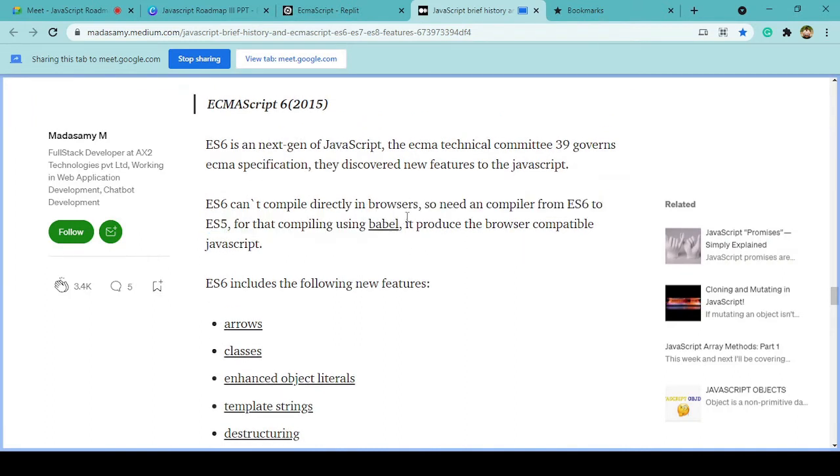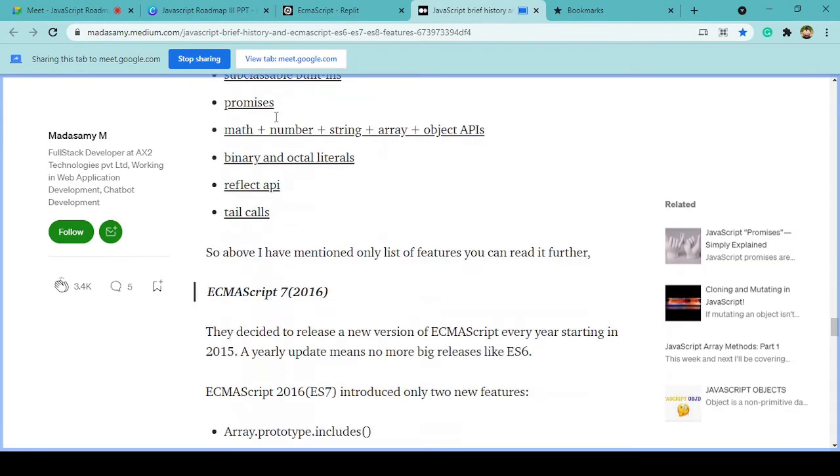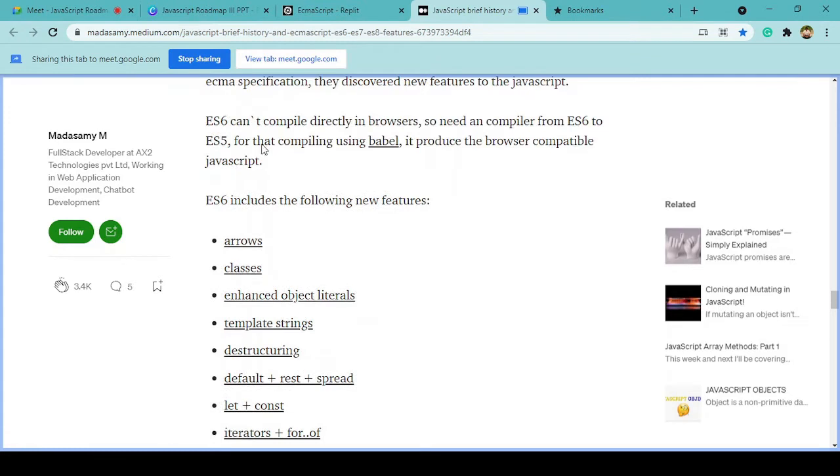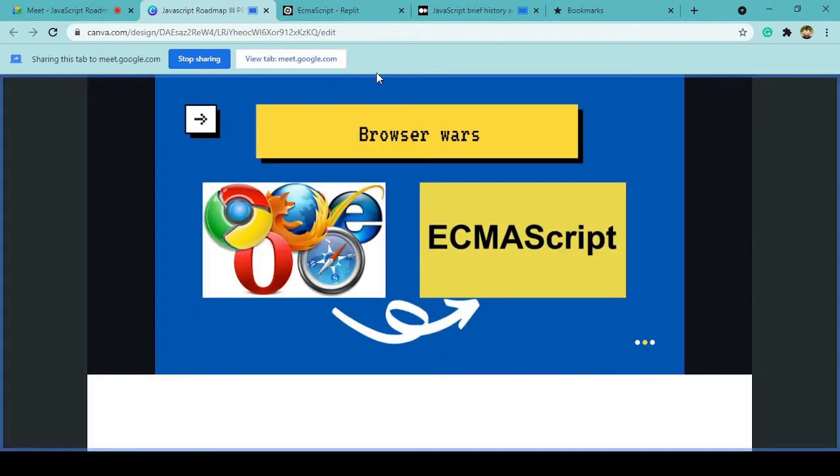You can check it out later as well. Today we are going to explore the new ECMAScript 6 features that we have in the JavaScript language. Let me share my screen again.